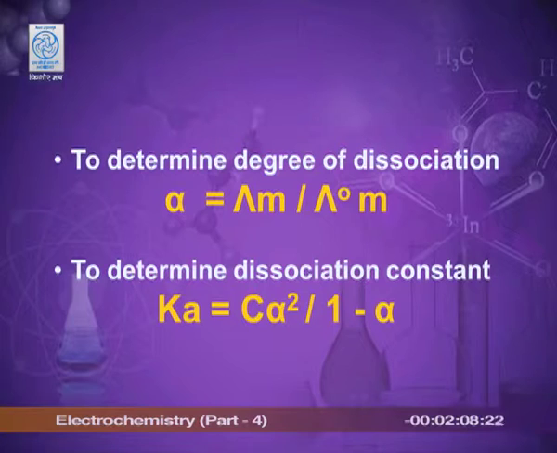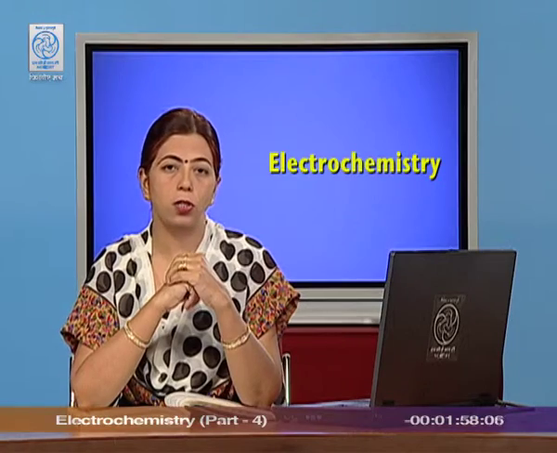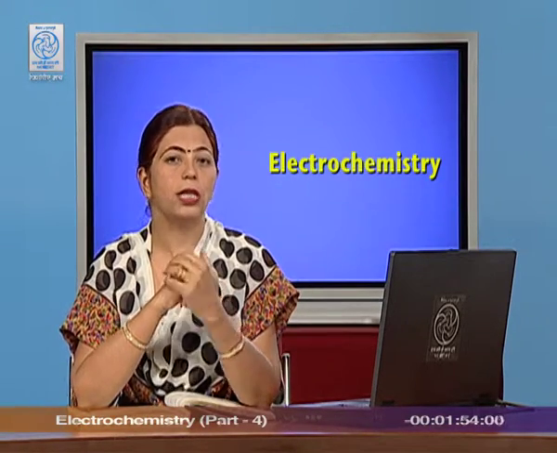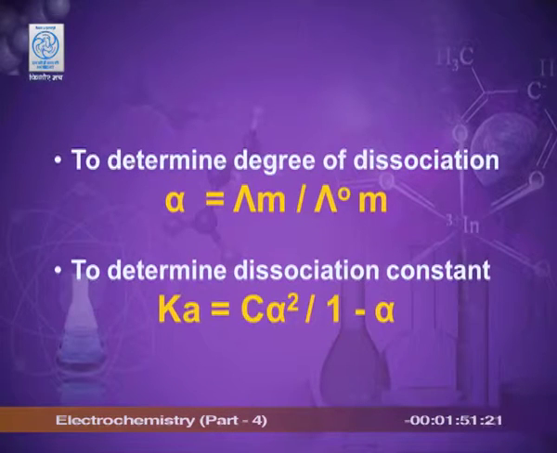Using Kohlrausch's law, we can also find out the degree of dissociation, that is alpha, which is mathematically equals to lambda m upon lambda m infinity. We can also find out the dissociation constant, that is K. K is equals to C alpha square upon 1 minus alpha, whereas alpha is the degree of dissociation.